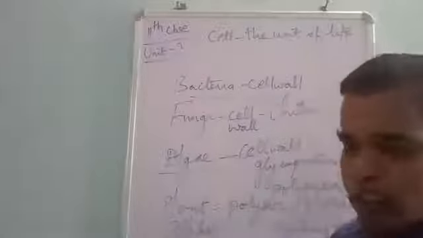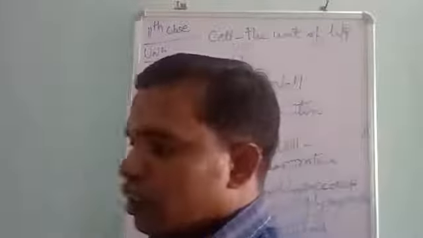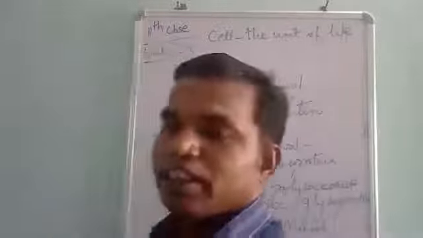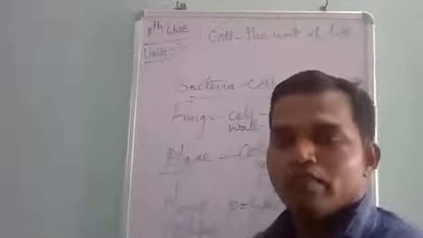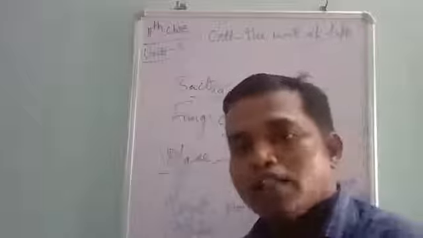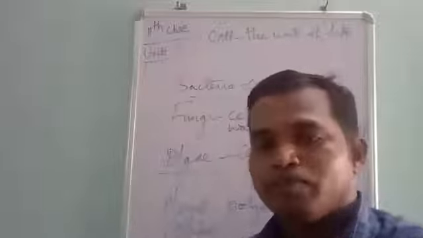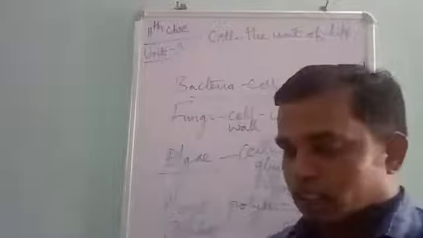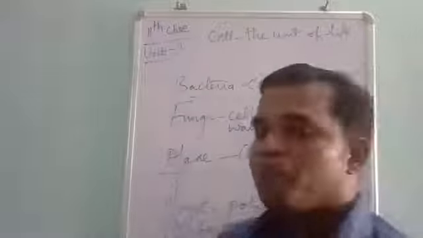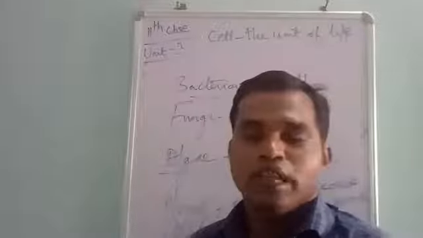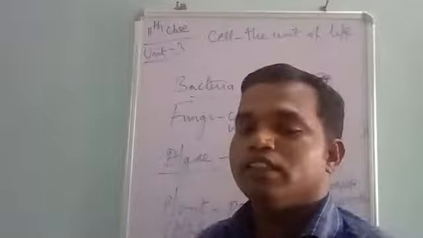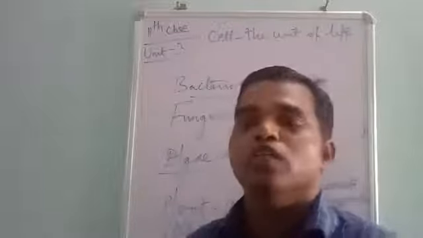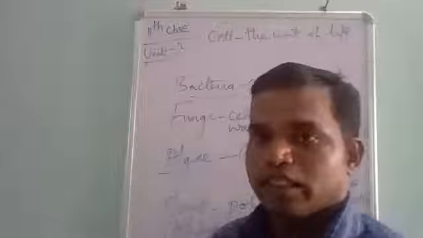So the cell wall is further classified into three, which means it has three layers. The cell wall has three layers: the primary cell wall, the secondary cell wall, and the middle lamella. In the primary cell wall, the young plant cell has a primary cell wall, which diminishes as it grows into a mature plant.